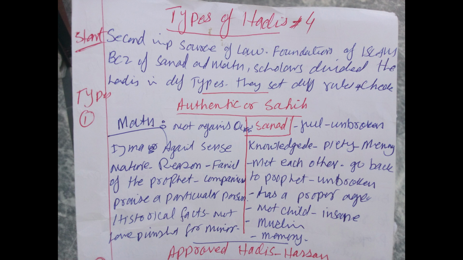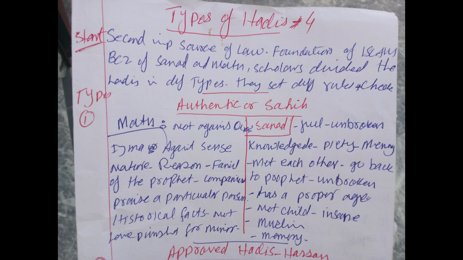Let's start studying the criteria or checks made by the Islamic scholars as far as matan is concerned. Number 1, matan should not be against the Qur'an. This is the most important point: the matan should not be against the Qur'an or other reliable sources, nor against ijma and the basic principles of Islam. If a matan is against these rules, then the hadith will not be authentic. In the same way, it should not be against common sense or reason, nature or the law of nature.